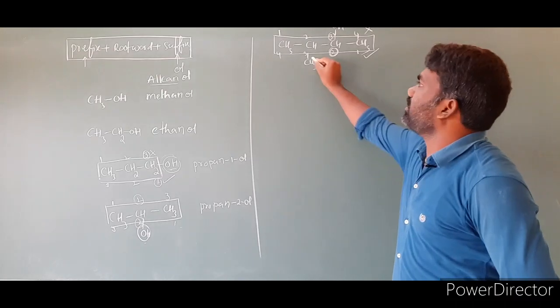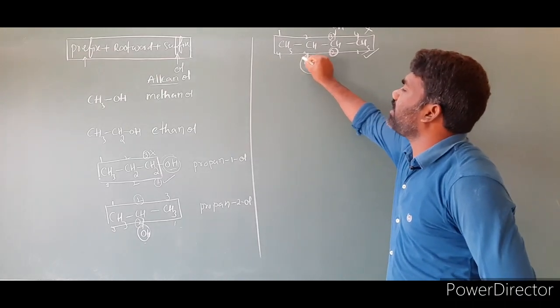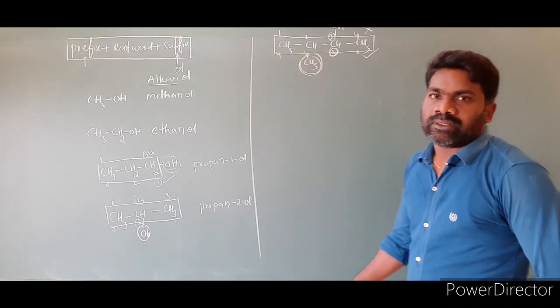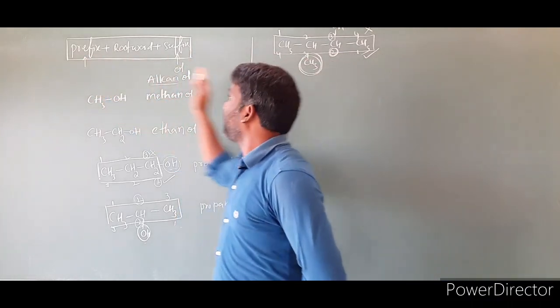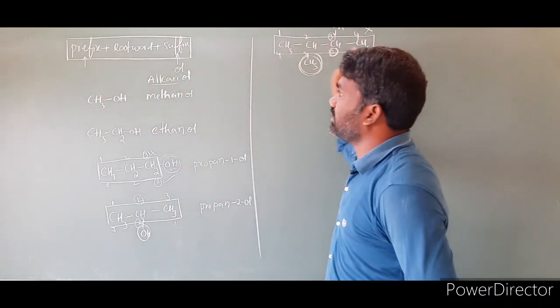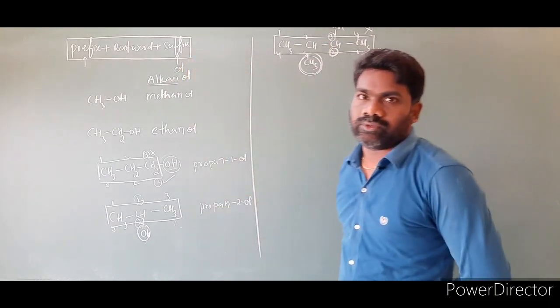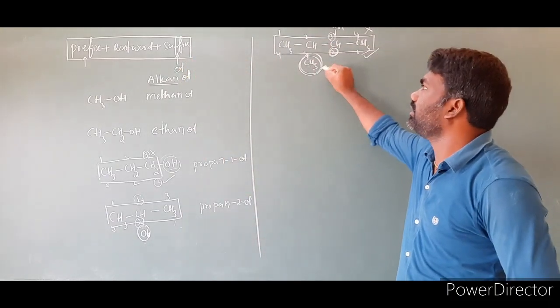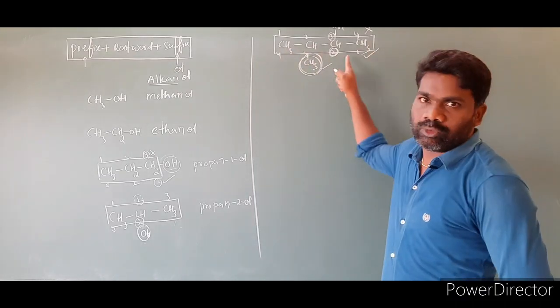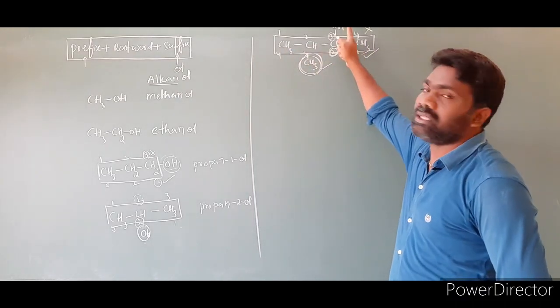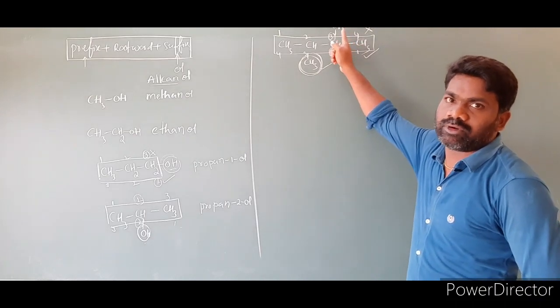Now, here one methyl group is present. This we have to take as a substituent. Then this substituent we have to write as a prefix. Then we have to take the root word, the number of carbons. Then we have to take the suffix, which is ol. While writing the name, first we have to write the substituent. Then we have to write the alkane name. Then we write the name of the compound with ol.